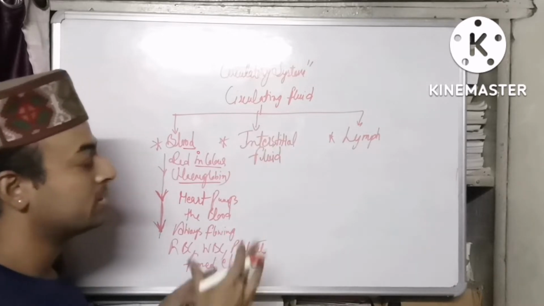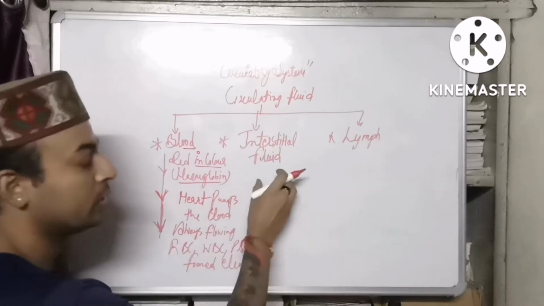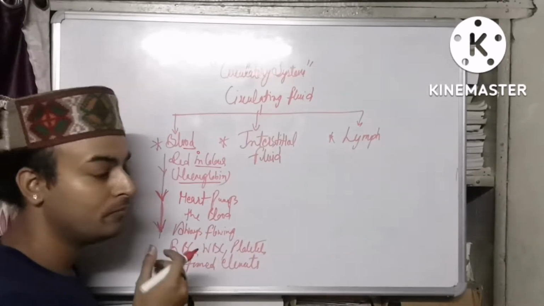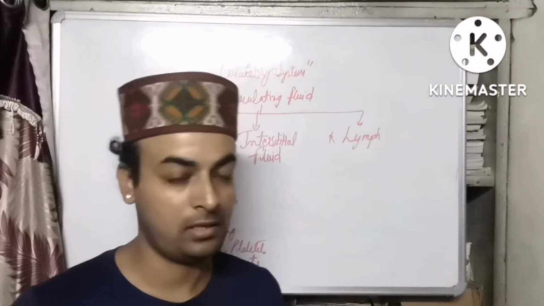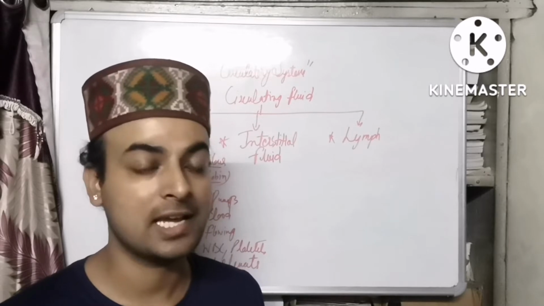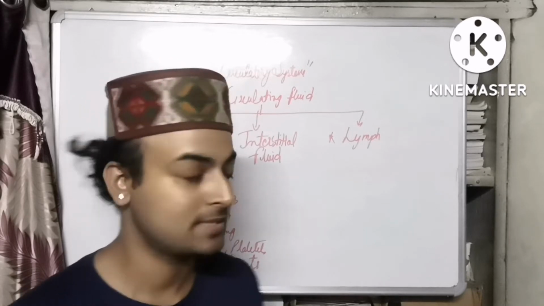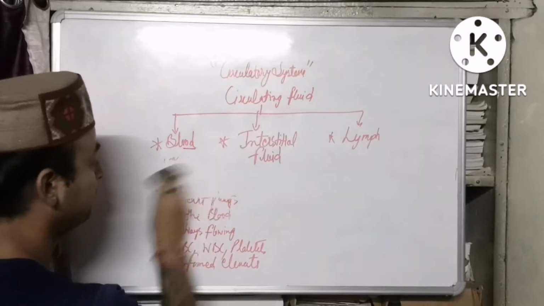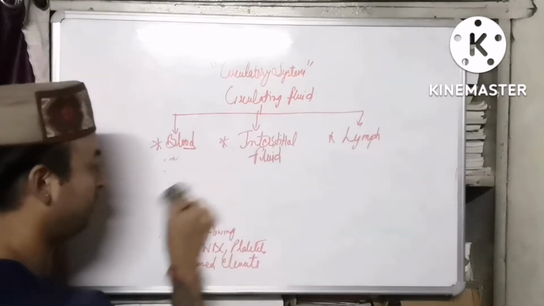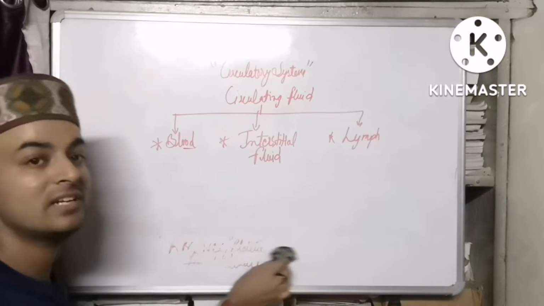Now we'll move towards the interstitial fluid. Before moving to interstitial fluid, one thing that we need to know is that blood is being pumped by the heart. So the heart is only acting as a pumping organ, nothing else. The interstitial fluid is that fluid which is present in between the different cells.